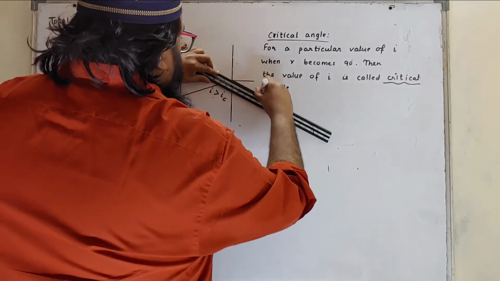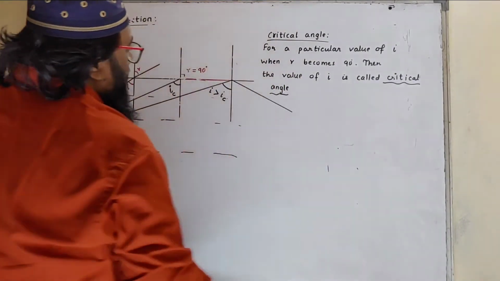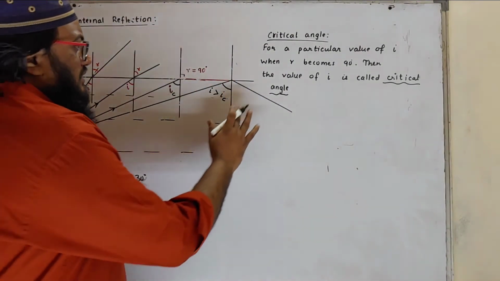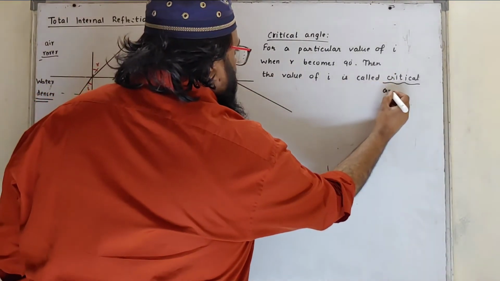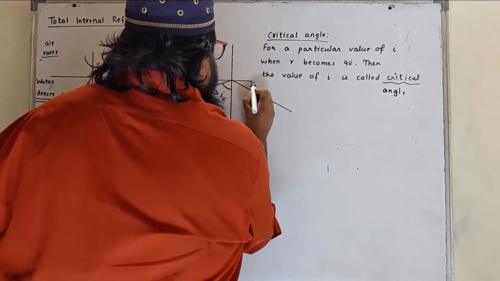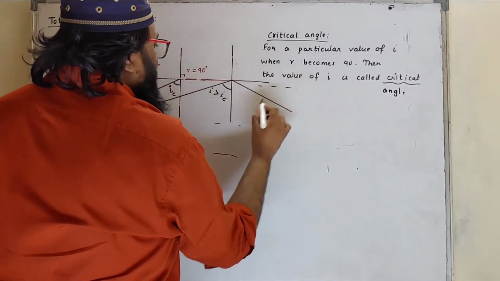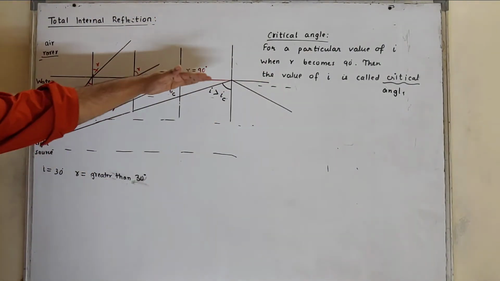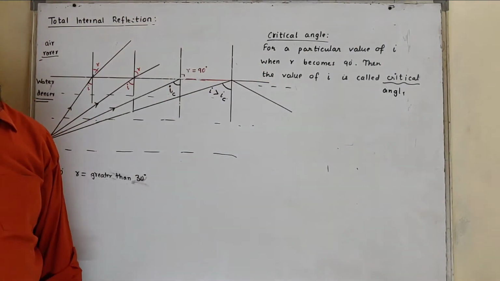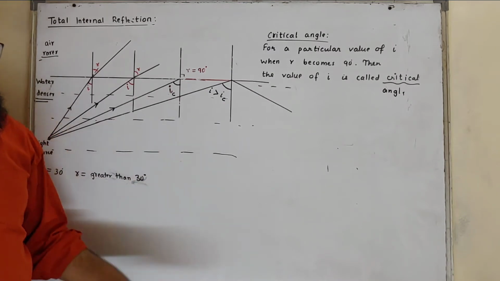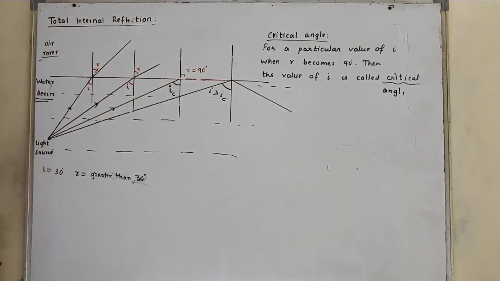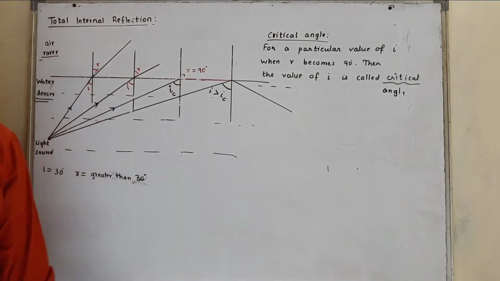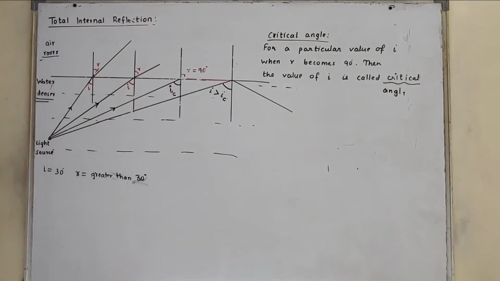If it is greater than 90, we can see that it has not changed the medium. It returns back to the same medium. It is not going out of the medium. Now if it is not changing the medium, we can call it reflection, and it is reflecting internally. So this is called total internal reflection.